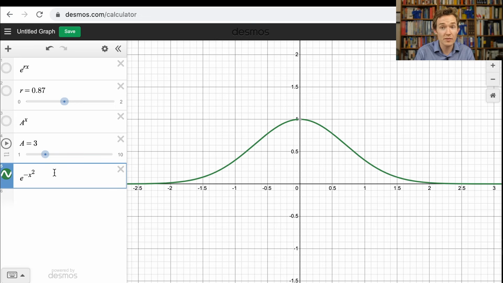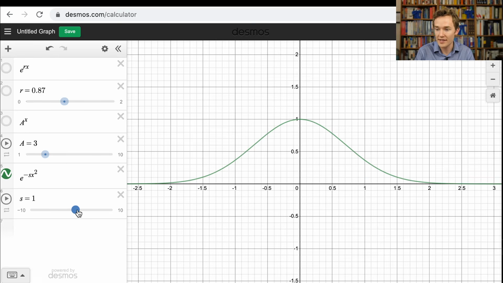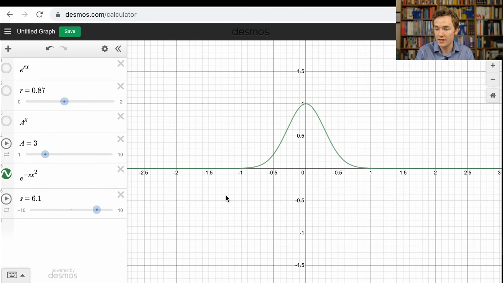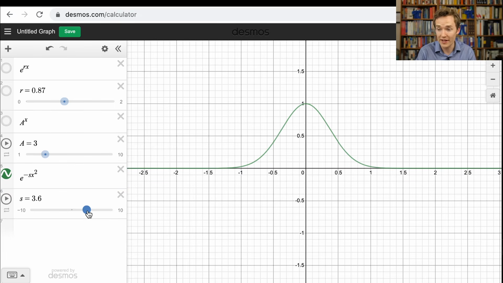And quite often it comes with some kind of parameters though. For example, I could put in something, maybe a value I'll call s in there, that will determine how wide and skinny this bell curve is, something like a standard deviation in the context of statistics. S wouldn't be that standard deviation, we would have to reciprocate it and square it and do some things. But the idea is that when you tweak what's in that exponent, it changes the bell curve. That's the only point I want to make here.